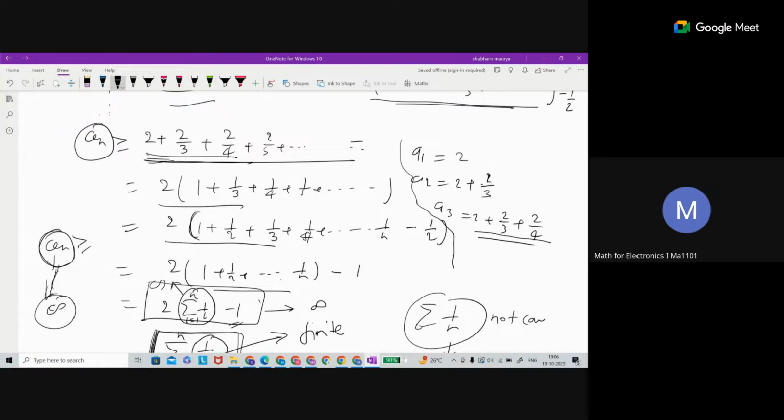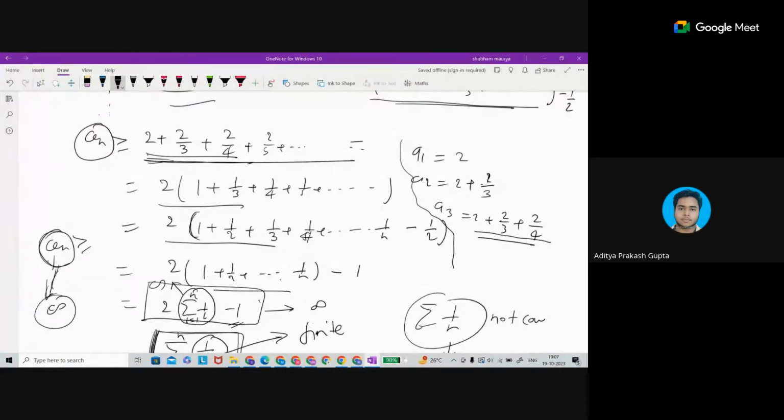Even once after assuming it bounded above, I thought maybe I can apply MCT. Once I applied MCT, that is not working. I thought maybe I will reach a contradiction, but still I am unable to reach a contradiction. So I have to think of a different method. If it is not working, then you have to proceed with a different method. So like in this case, you are trying to prove this series as divergent, and you have used several methods.